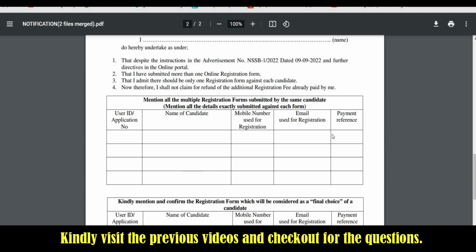You'll get a bank reference number, which will be your payment reference. In my case it is a 13-digit bank reference number. So kindly check your email address, see the bank ref number, and enter that number in the payment reference field. So this is related to the payment reference.